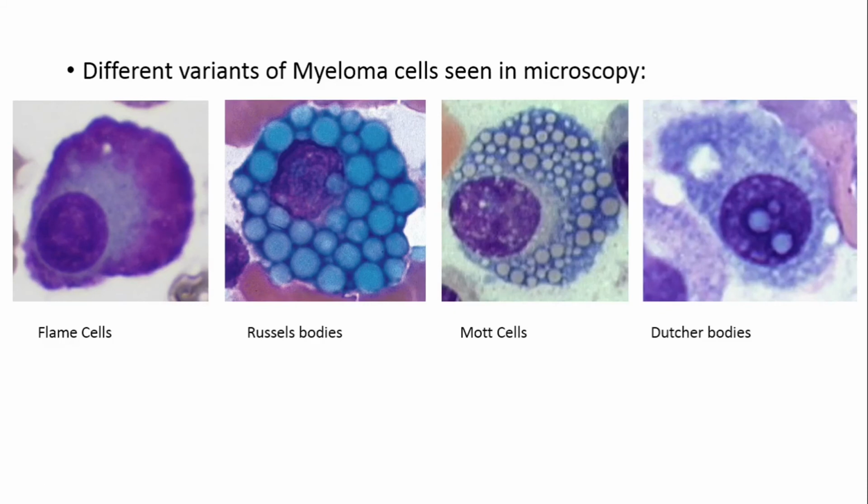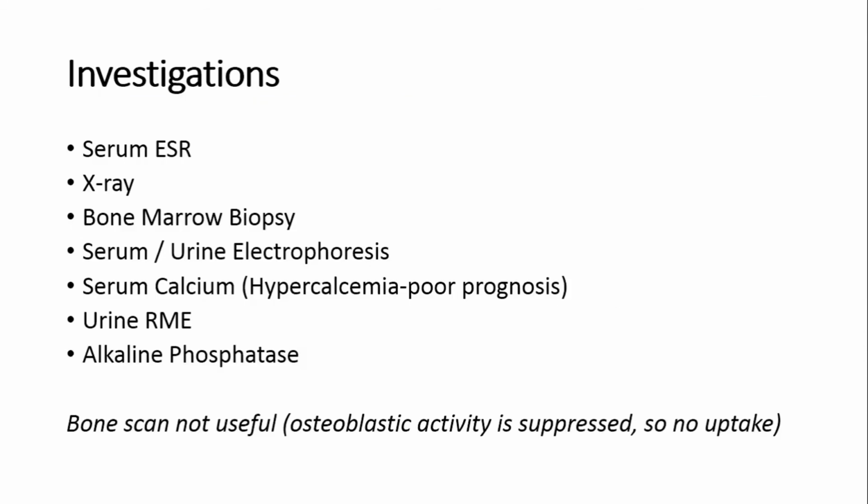There are different variants of myeloma cells seen in microscopy, and they are flame cells, Russell bodies, Mott cells, and Dutcher bodies. These four names are important for multiple choice questions. Now, what are the investigations you'd like to send?